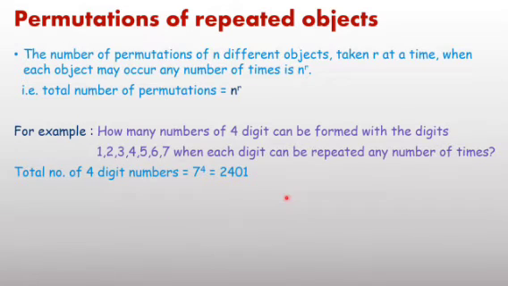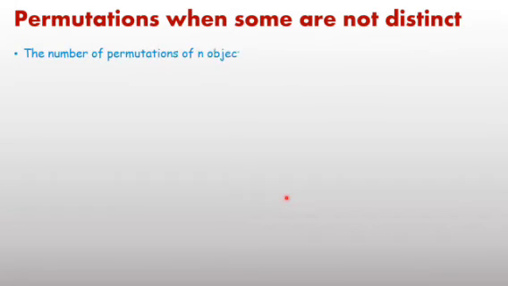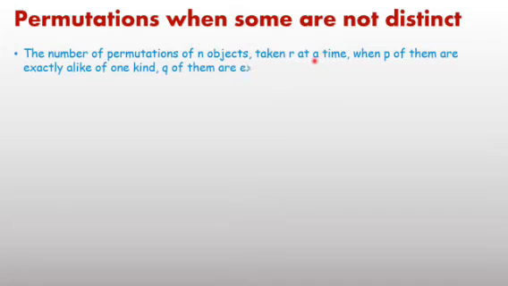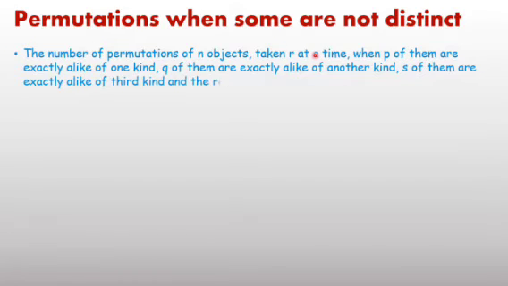Now next, permutations when some objects are not distinct, meaning some are the same or repeated. The number of permutations of n objects taken r at a time, the simple formula all of you know, is nPr, or factorial n upon factorial n minus r.